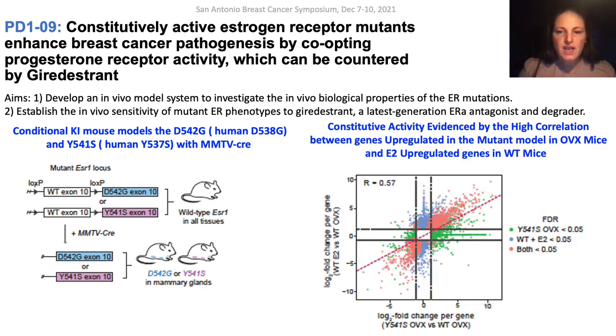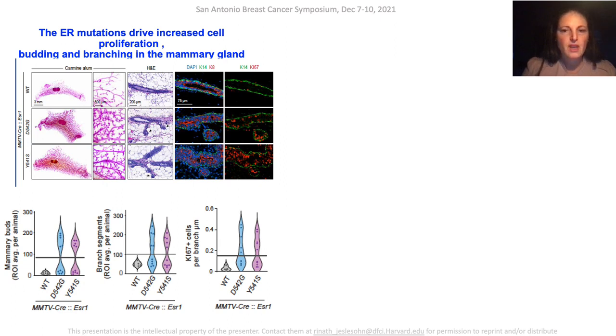Constitutive ER activity was evidenced by the high correlation between genes upregulated in the mutant model in ovariectomized mice and E2 upregulated genes in wild-type mice, both compared to wild-type ovariectomized mice. Examination of the mammary glands revealed that the ER mutations drive increased cell proliferation, budding, and branching.